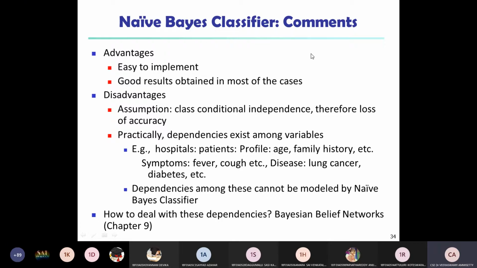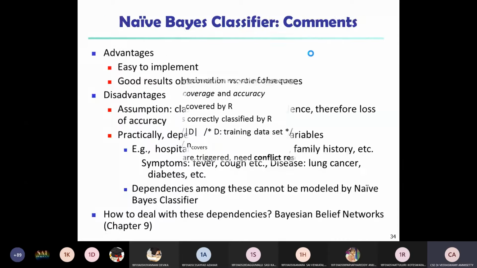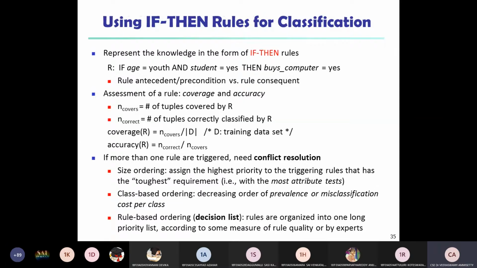But from an implementation perspective it is easy. That is an advantage, and it generates good results compared to other classifier algorithms. So these are the advantages and disadvantages of the Naive Bayes classifier. If you are using if-then rules for your classification, whether it is a Naive Bayes classifier, a decision tree induction classifier, a neural network classifier, or a support vector machine classifier, any algorithm used for classification, we have to represent the basic knowledge in the form of if-then rules.